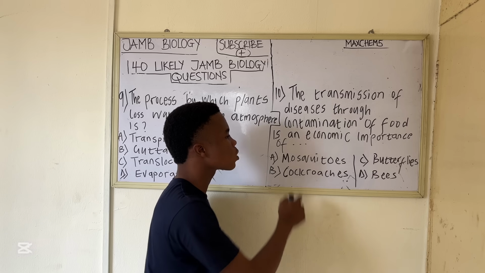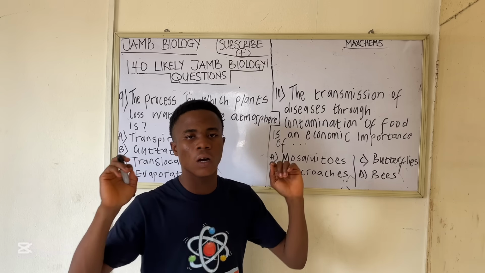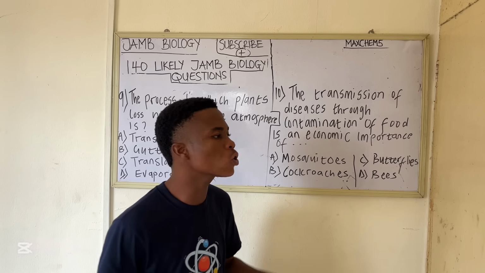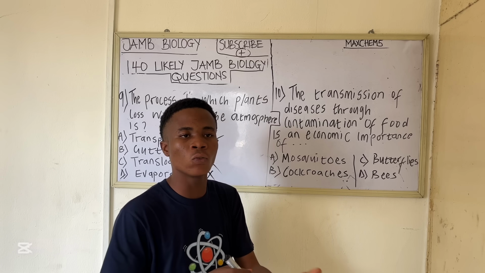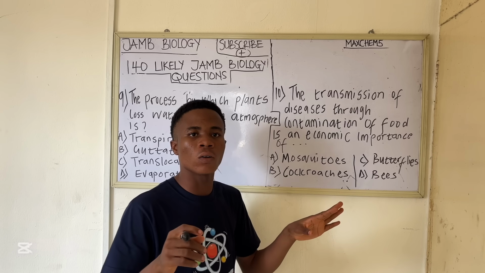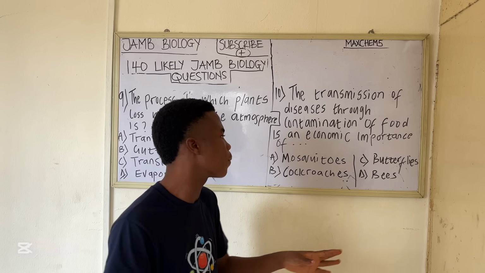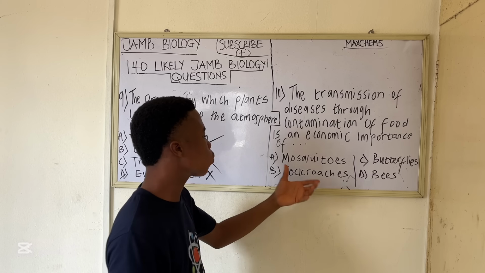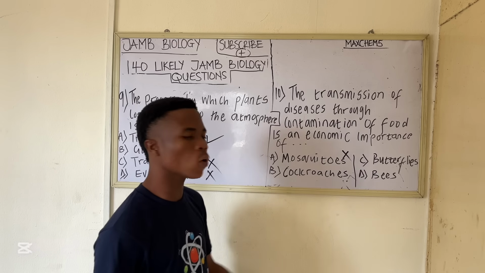Now, mosquitoes cannot cause disease through contamination of food. Mosquito does not contaminate your food. Mosquito will just pierce and suck the blood and release plasmodium to cause malaria. But mosquito does not contaminate your food. That means mosquito is a wrong option. So let's look at the second option.